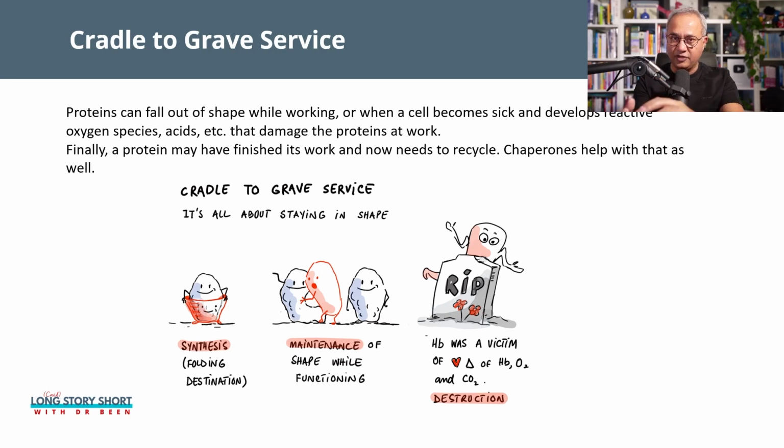So here, if you think about it, for a protein, from birth to function to destruction, so from cradle to grave, the service to this protein for the maintenance of the protein is provided by chaperones. I've done this talk once before as well. I'm just taking this little piece from that talk. So this should tell us that protein folding, bringing them to the correct place, having them function correctly is very important. And the chaperones are very important. And if chaperones themselves are sick, then imagine what havoc will occur within the cell.